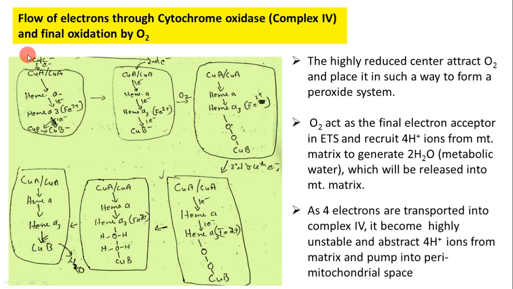So one electron reaching complex 4 transfers that one electron into its last component, that is CuB. Thereby when one electron comes, the CuB is reduced into CuB minus. Again another second electron comes.